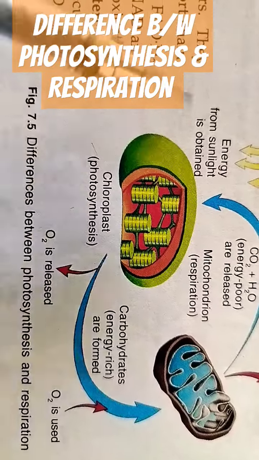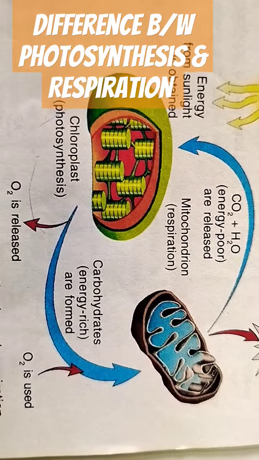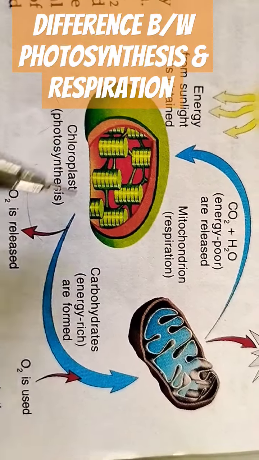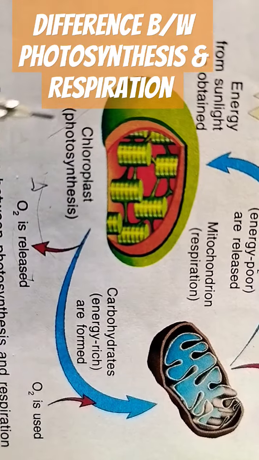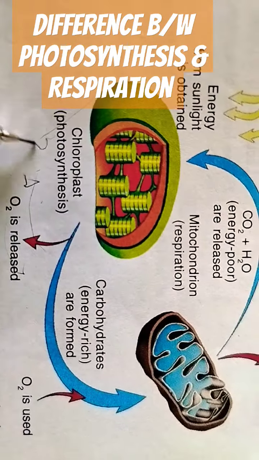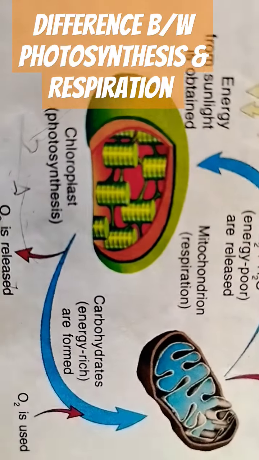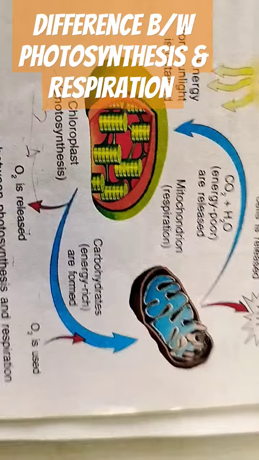But in many aspects, they are opposite processes. Let us see that the end products of one process are the raw materials of the other process. That means they both are interconnected and complementary to each other. The differences are mostly that photosynthesis occurs in green plants in the presence of sunlight, whereas respiration occurs both in plants and animals, in the day as well as at night.